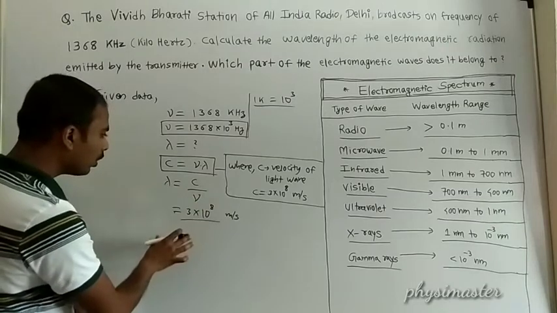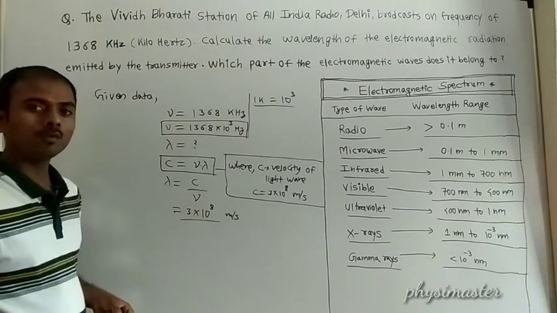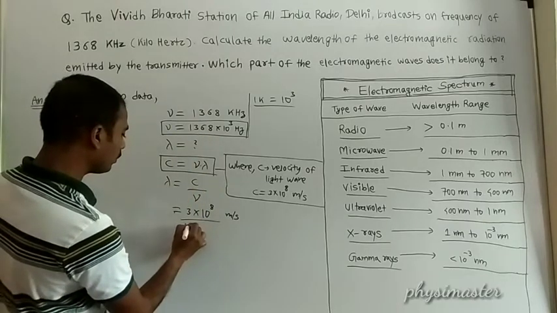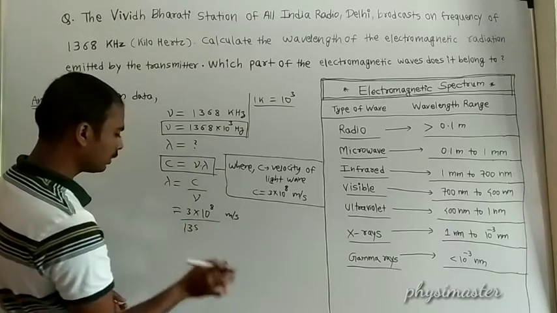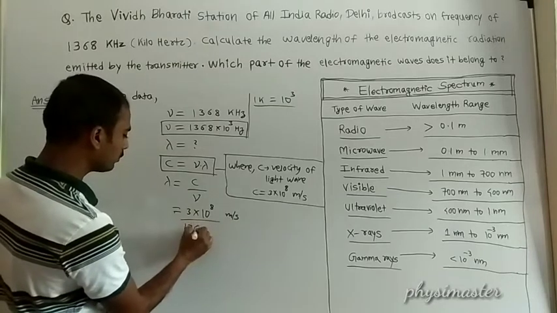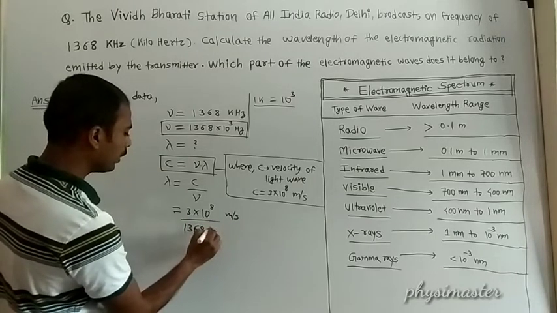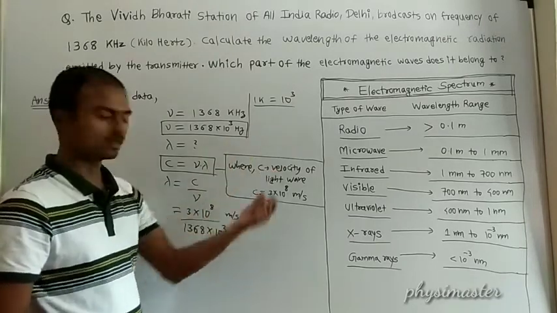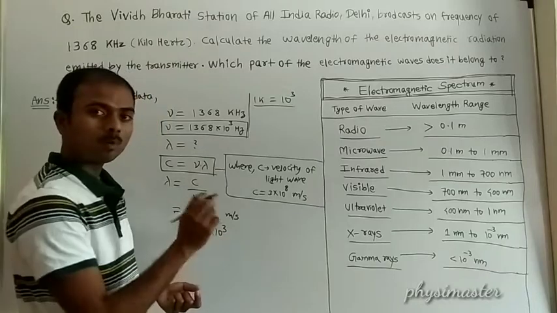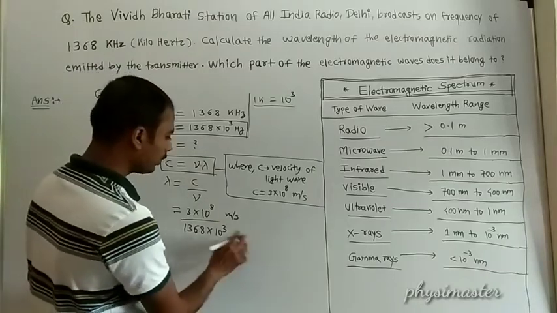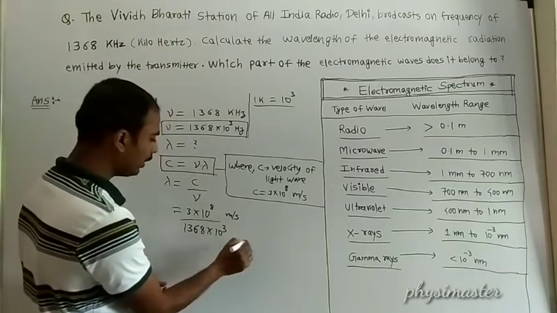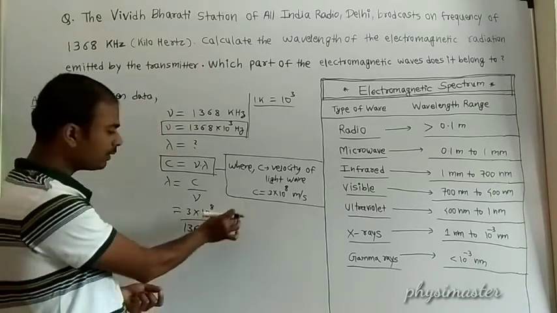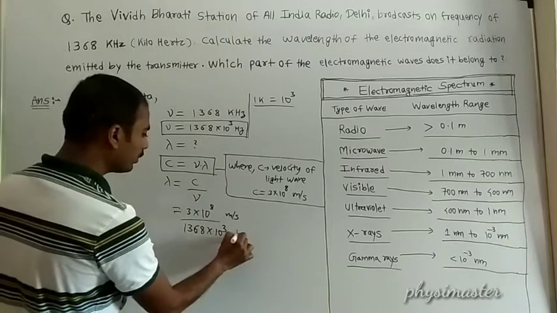Then the given value of frequency is 1368 into 10 to the power 3 hertz. Hertz means 1 upon second or per second. So this second and this second will get cancelled, and the only unit remaining is meter.